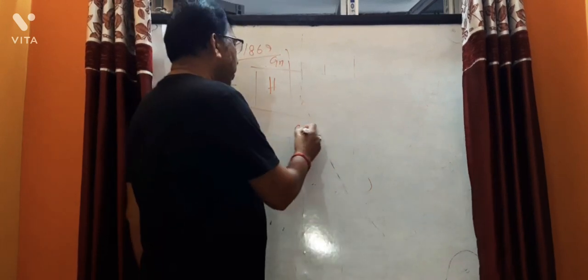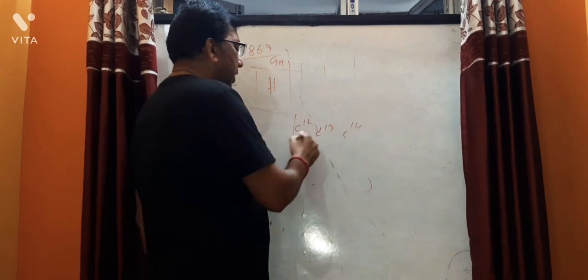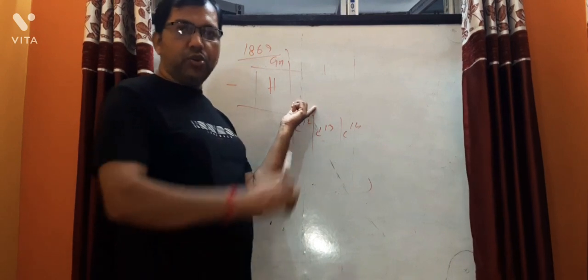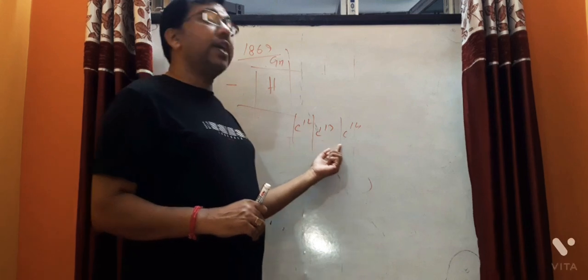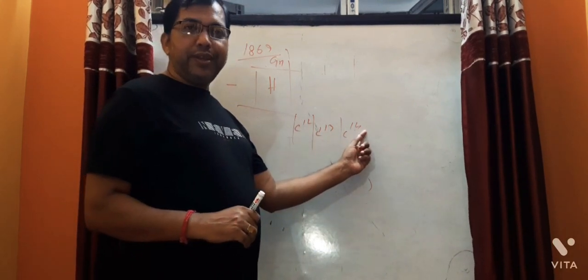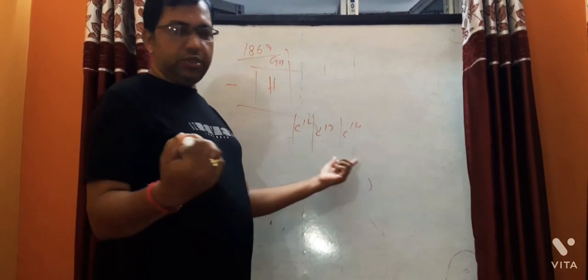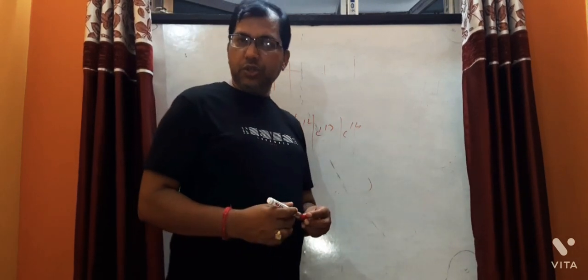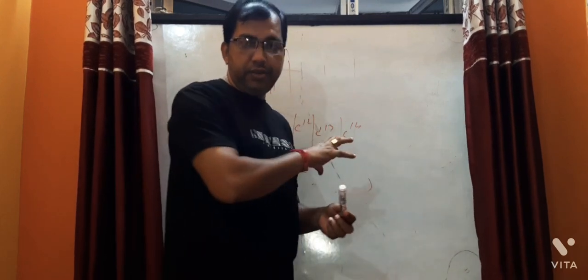Okay, carbon 12, carbon 13, carbon 14. These are the isotopes of carbon. Carbon, oxygen, sulfur I have told earlier. But carbon 12, carbon 13, carbon 14 have different atomic masses, so they will be placed in different places. But the place of isotopes is not fixed, so the position of isotopes cannot be determined or placed properly by Mendeleev.